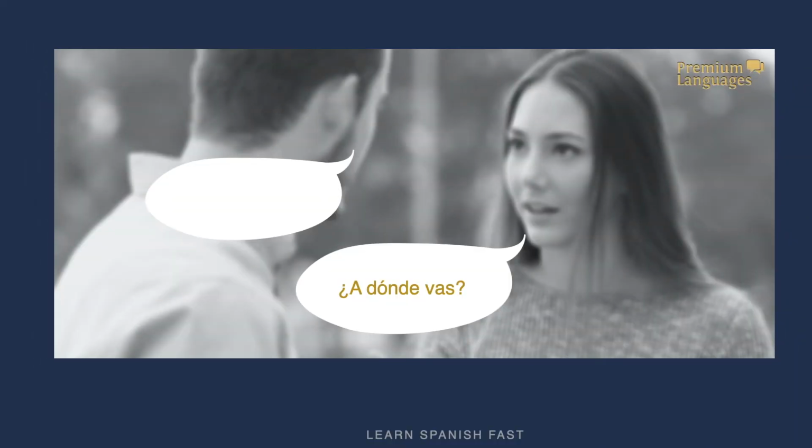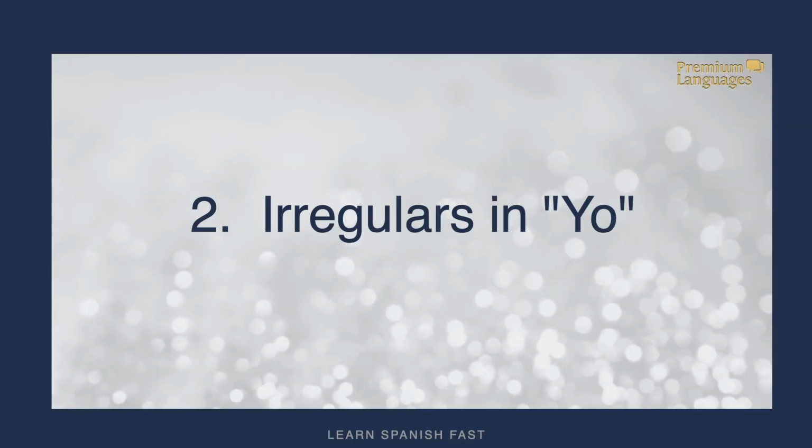Let's see an example in context. For instance, we have this girl asking, ¿A dónde vas? Where are you going to? And she's using the second form of the verb, tú vas. ¿A dónde vas? Voy a la tienda. I'm going to the shop. Voy, I go.